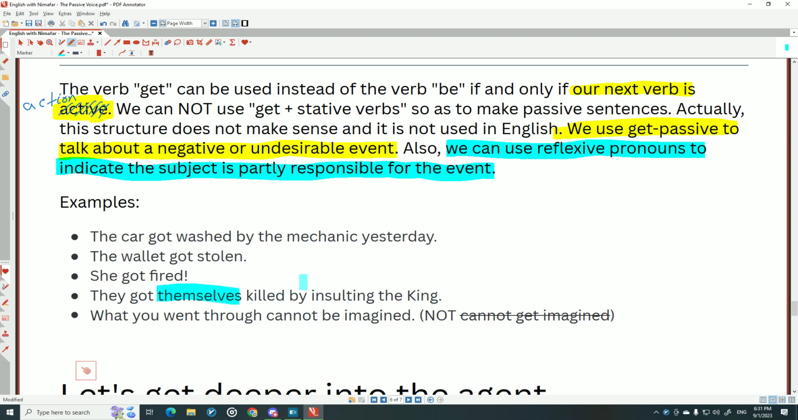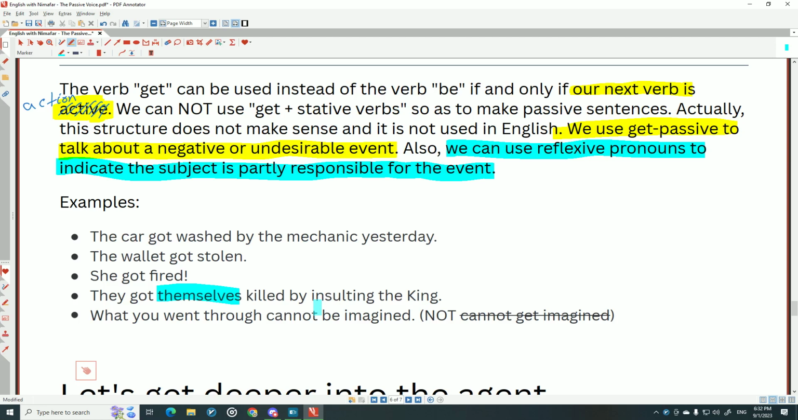Maybe you say, okay, so is this our subject? No, it's the explanation, the rest of your sentence. They got themselves killed. Why? Because they insulted the king. Instead of saying because they insulted, we can say by insulting the king. It means that was a reason. And here we are saying that they were partly responsible. They did this and the king ordered to kill them. So it was like a joint action.